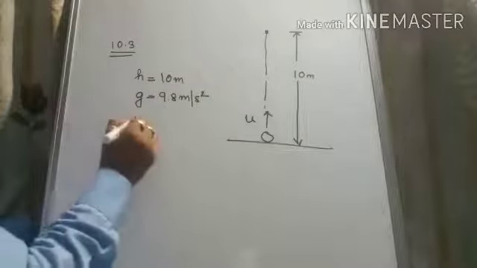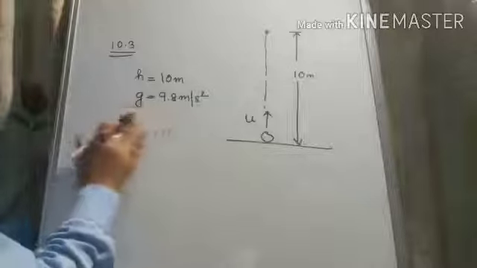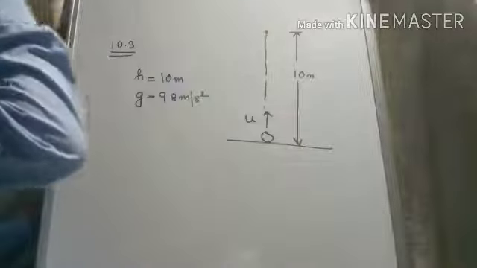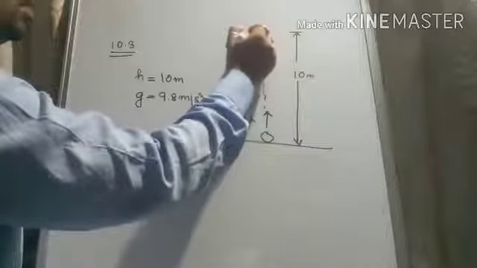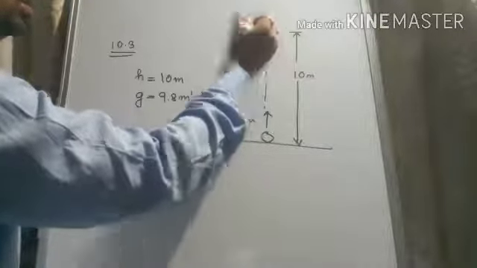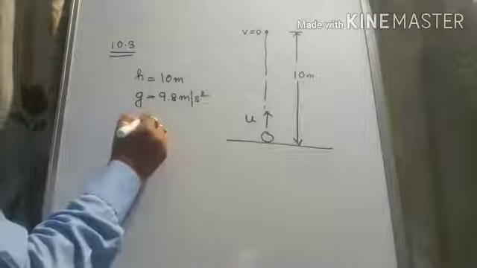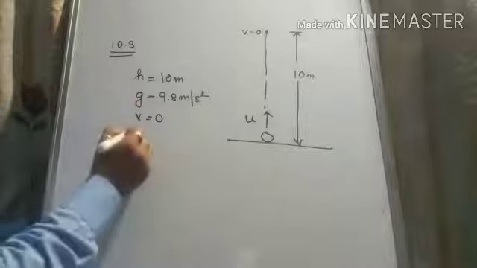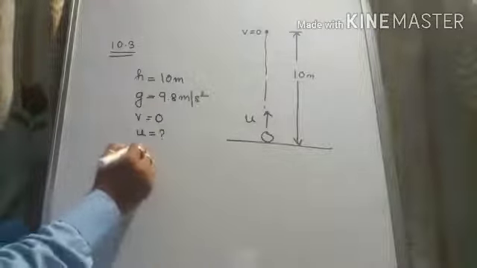We need to find the value of u. Okay, before that, see, since it reaches the maximum height, at the maximum height the value of the velocity will be 0. So here the final velocity is 0. So here we need to find u, that is the velocity of projection, and the time.